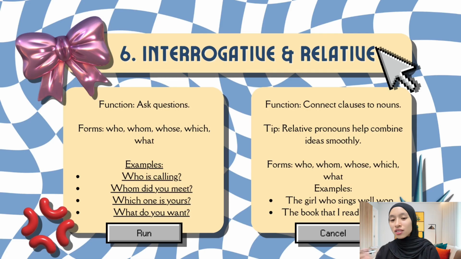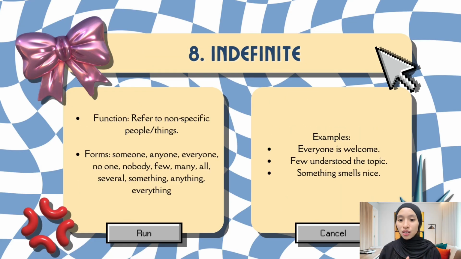Moving on, let's consider indefinite pronouns, which refer to non-specific things or people. Indefinite pronouns include someone, anyone, everyone, nobody, few, many, all, something, anything, or everything. For example, everyone is welcome, or few understood the topic. These pronouns are useful when we don't want to name specific people or things.